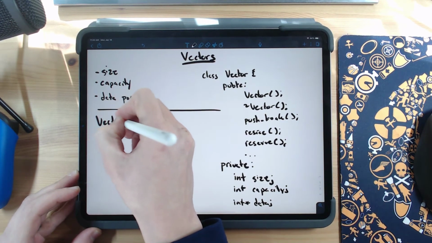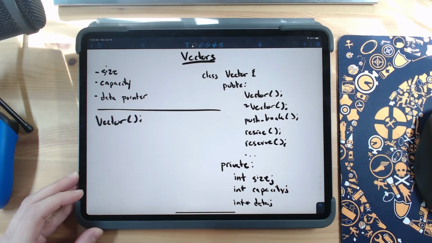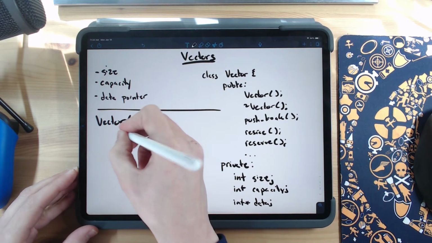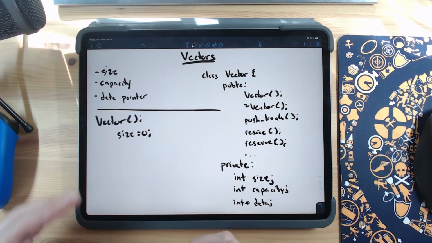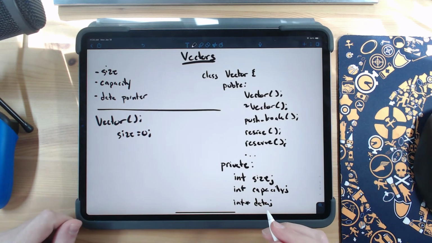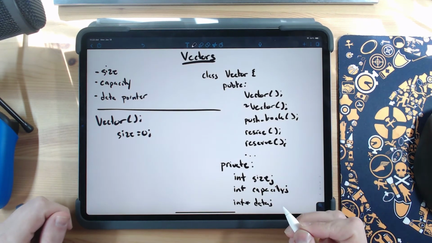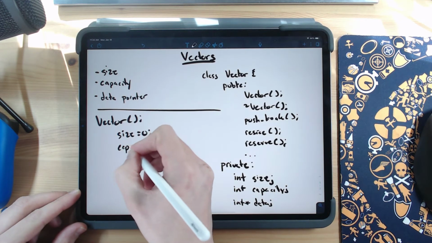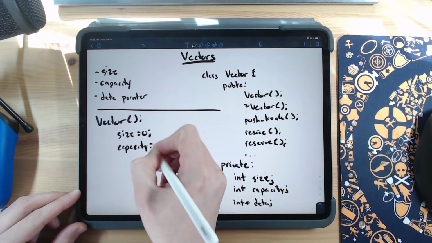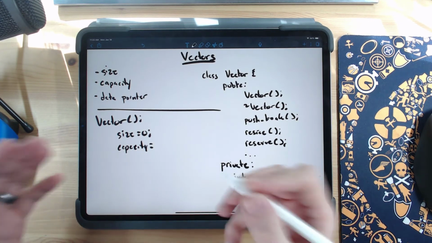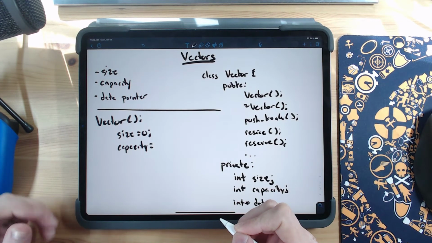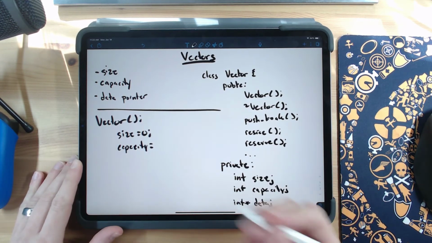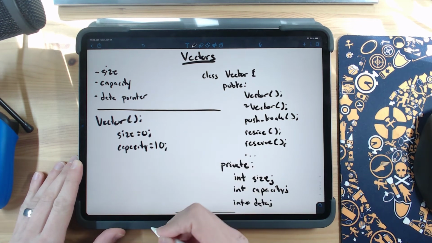So here's the vector constructor. Within our vector constructor, I'd expect to see a few things. The first one is we want to set the size equal to 0. There's nothing in this vector yet. Let's clear it out. We want to initialize everything about this vector class. The next thing, we want to set our initial capacity to something. Well, how much space should a vector initially be able to store? 2 elements, 10 elements, 100 elements? I'm not sure. This decision's entirely up to you. I'll just go with 10.